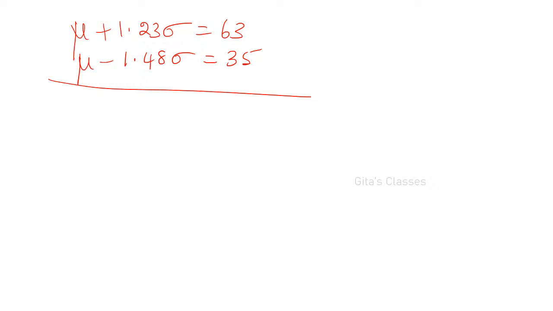I hope all of you know how to use your calculator. For the first equation, enter all the values as they are: 1, 1.23, 63. Keep pressing equal to and the cursor will move to the next equation. Next values: 1, minus 1.48, 35.